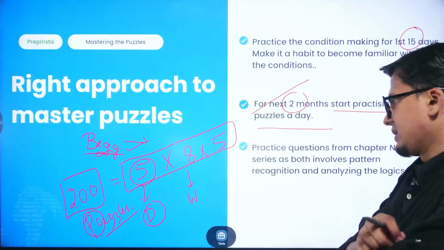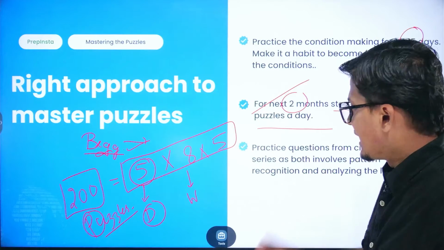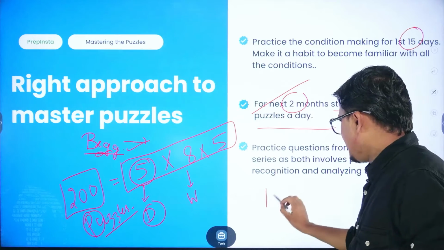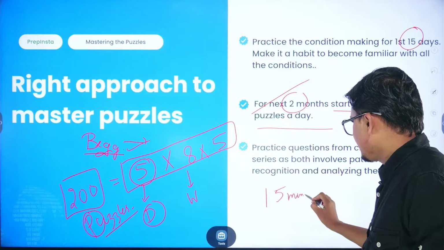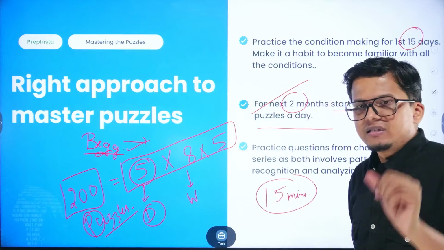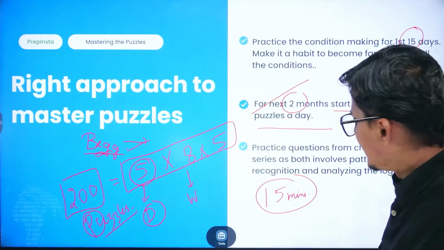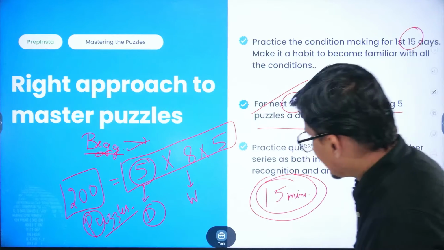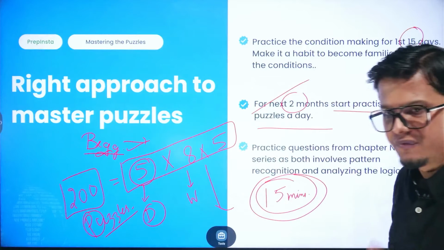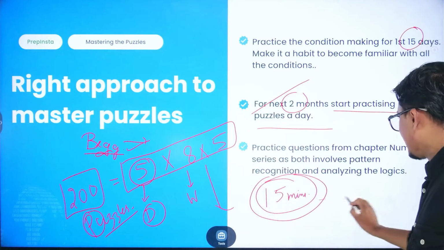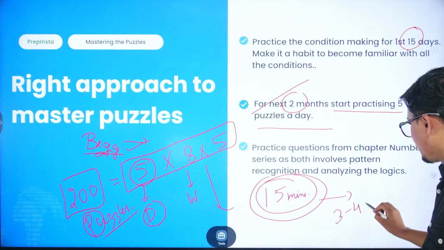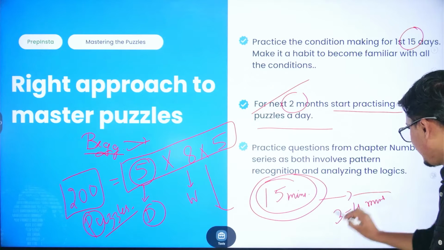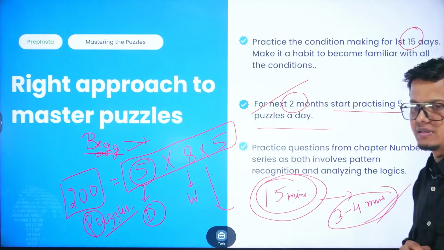And just trust yourself, trust the process. If in the beginning you are taking around 15 minutes to solve a puzzle, then you will definitely notice a set of changes: after a span of 2 months of this practice, you will take just 3 to 4 minutes to solve one particular puzzle, right?